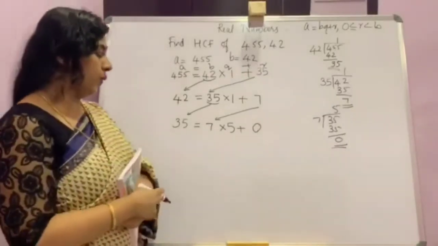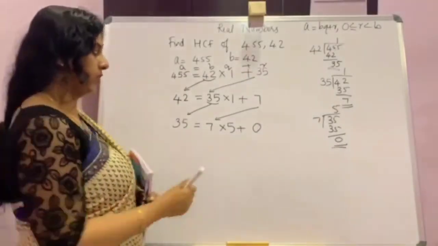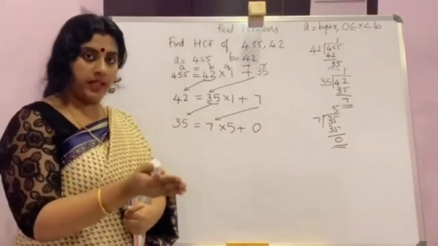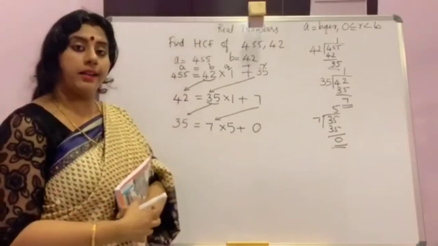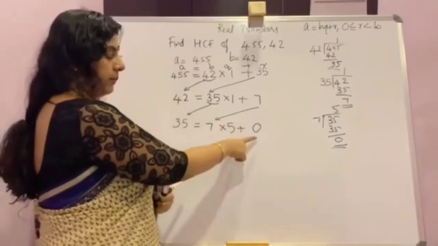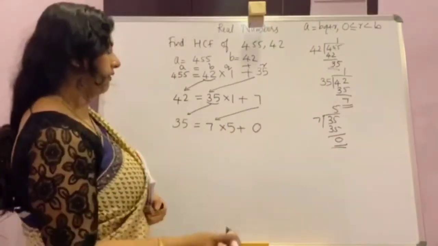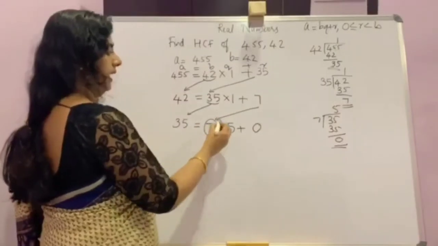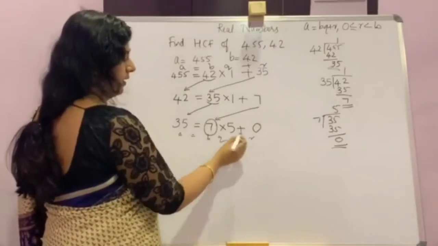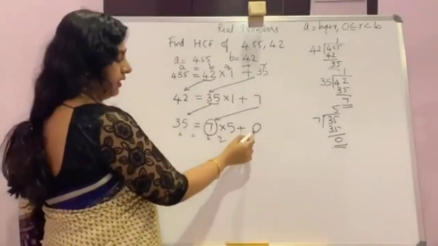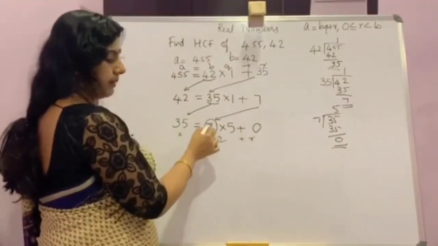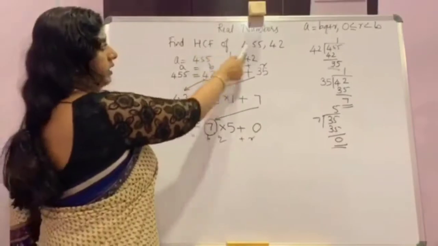Now you don't want to continue the steps because you got the remainder as 0. Whenever you get the remainder 0, you stop the division and you get the HCF from the step where the remainder is 0. The HCF is the B in that last step. Here the B is 7.